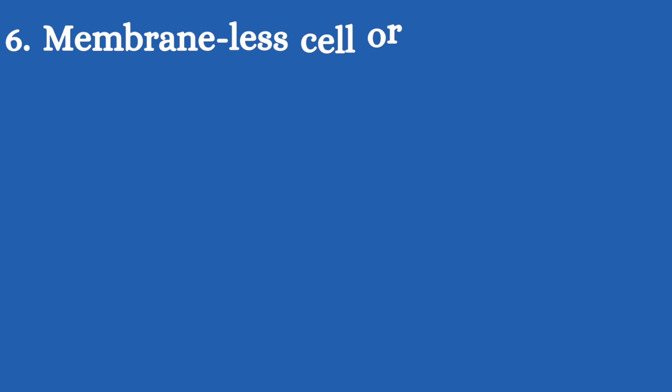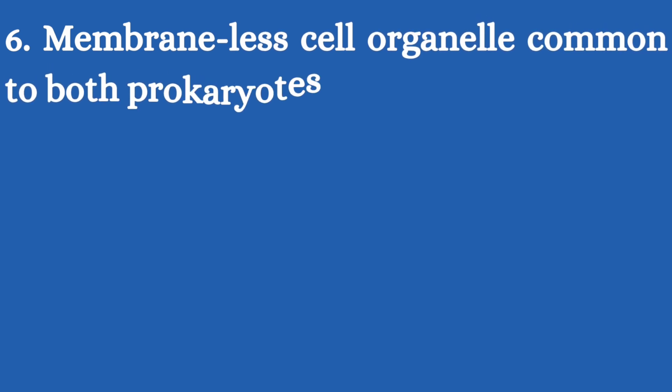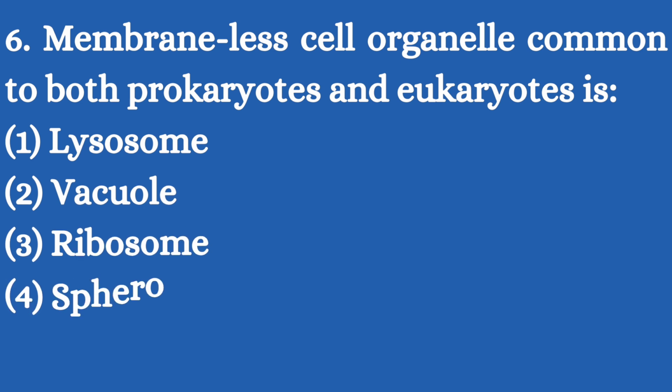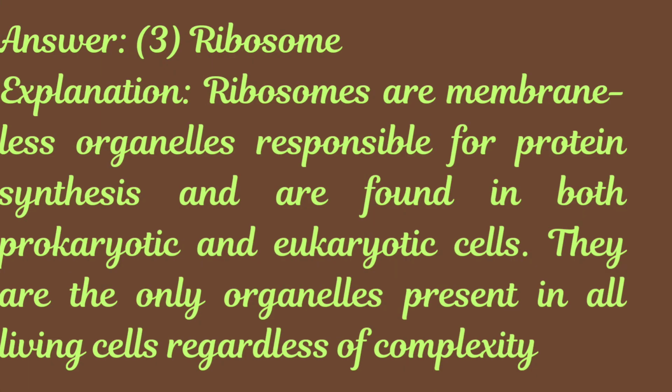6. Membraneless cell organelle common to both prokaryotes and eukaryotes is: options: 1. Lysosome. 2. Vacuole. 3. Ribosome. 4. Spherosomes. Answer: 3. Ribosome. Explanation: ribosomes are membraneless organelles responsible for protein synthesis and are found in both prokaryotic and eukaryotic cells. They are the only organelles present in all living cells regardless of complexity.